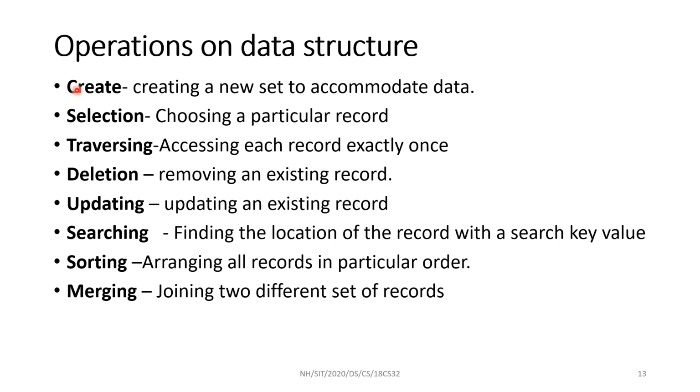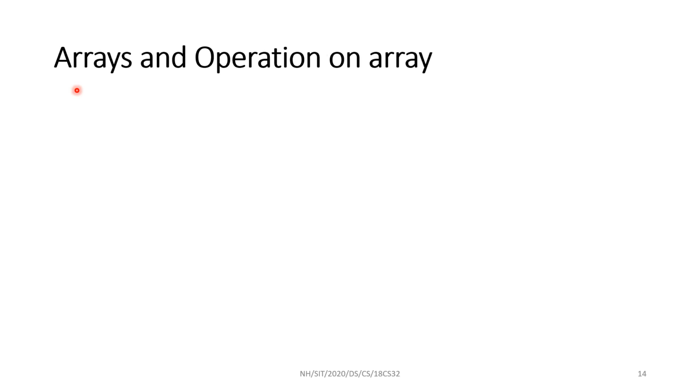Then we can arrange all the elements in a particular order, ascending or descending or anything. It is sorting. Or we can merge, we can join more than one piece of information, like merging two arrays or splitting an array into two. So these are the major operations. All data structures may not support all these operations, but these are usually used operations on data structures.